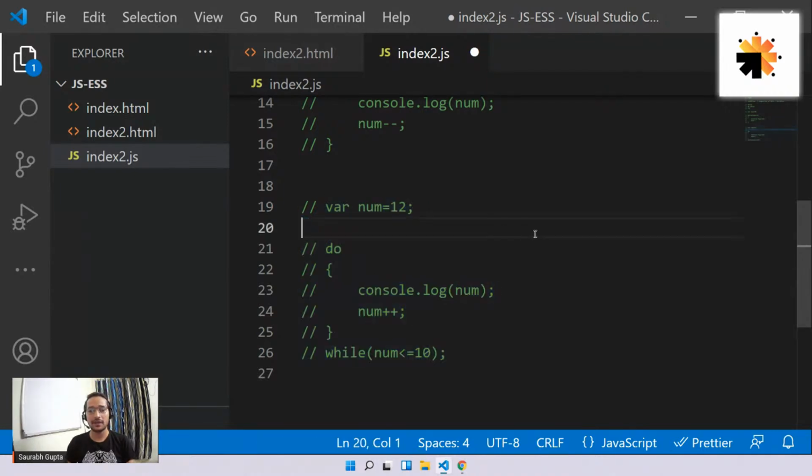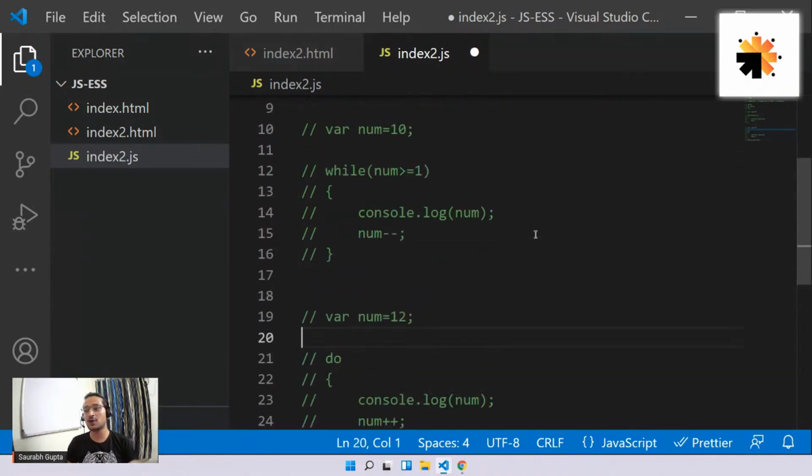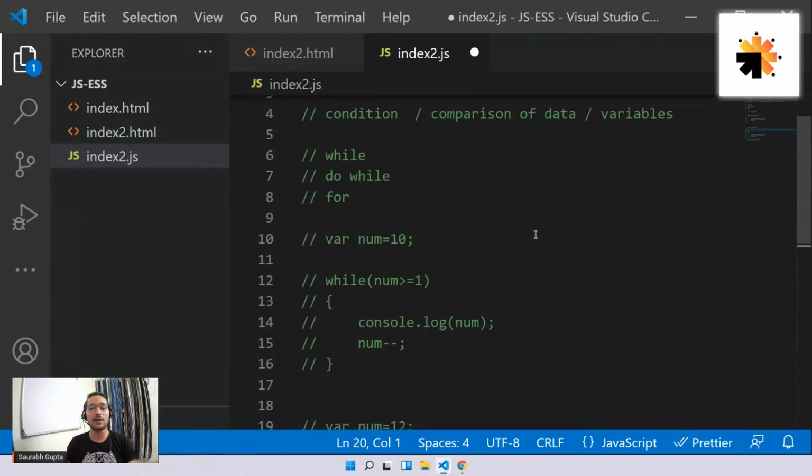Okay, now let's move ahead and talk about the last loop for today. And don't worry, a lot of people were asking yesterday about the difference between let and var. Now today is the correct time. I'll teach you the difference between let and var. But for that, we also need to understand functions. But don't worry, I'll at least give you the basic hint of the difference. But first of all, guys, let's move ahead with for.